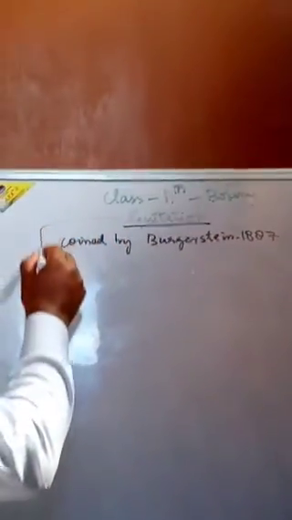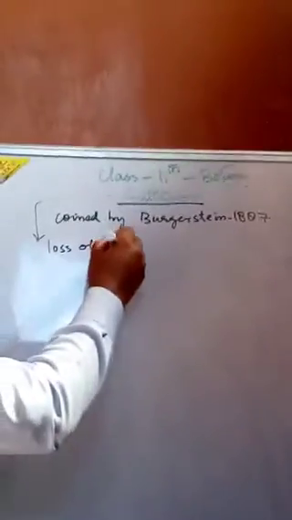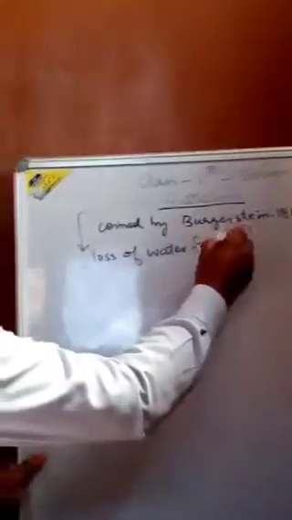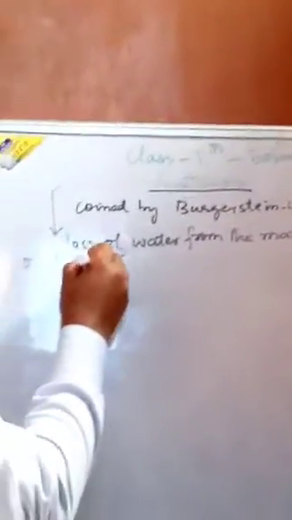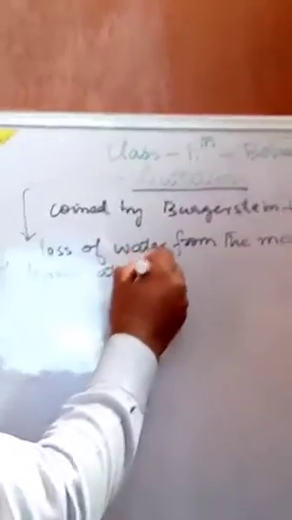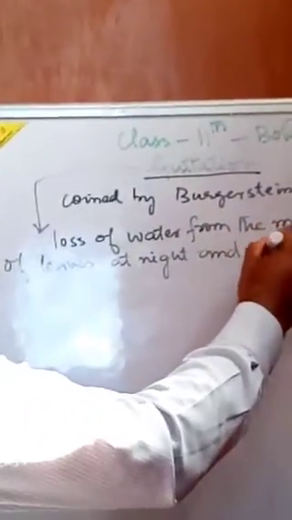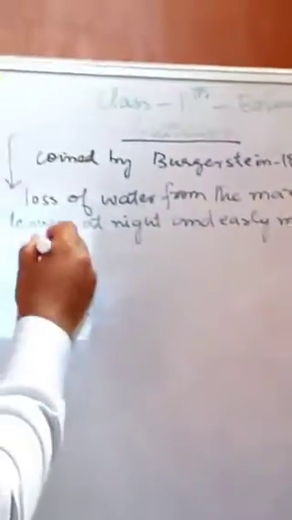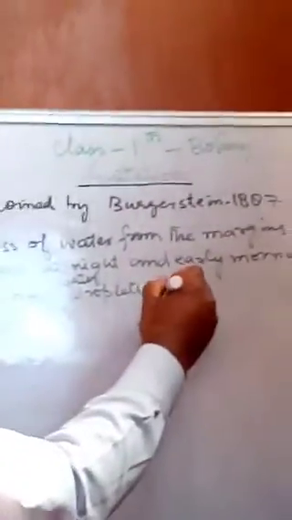Now, what does this term guttation mean? The term guttation simply means loss of water from the margins of leaves at night or at night and early morning, in the form of water droplets through hydathodes.